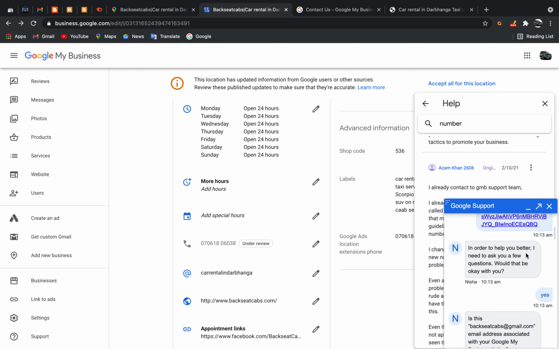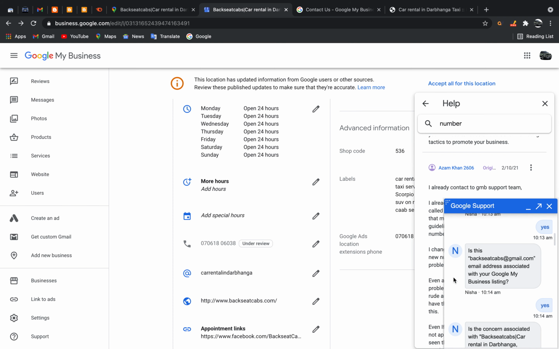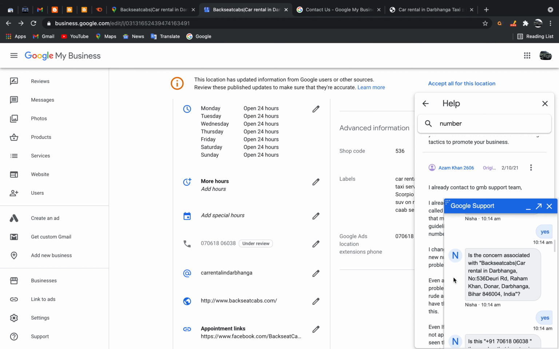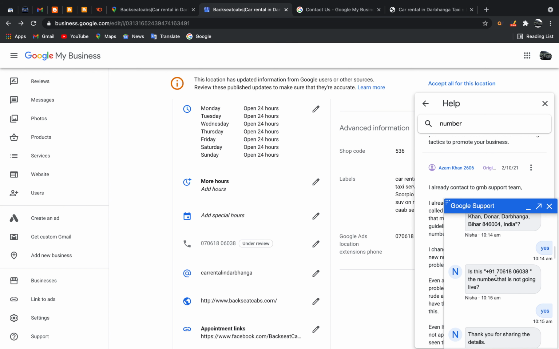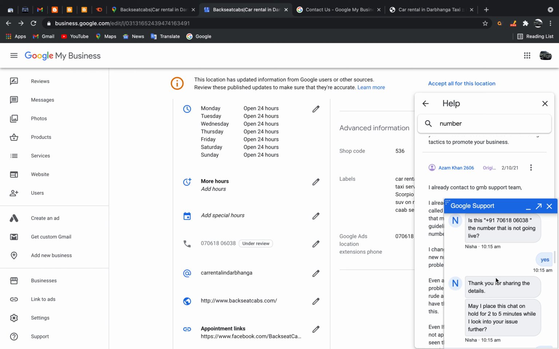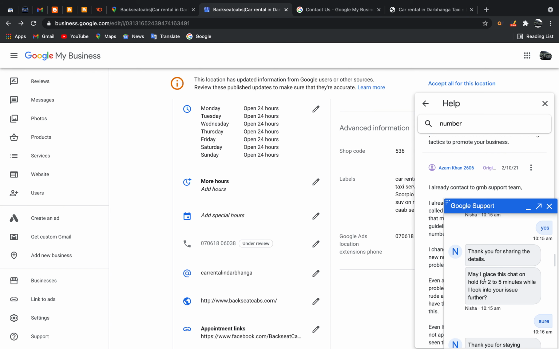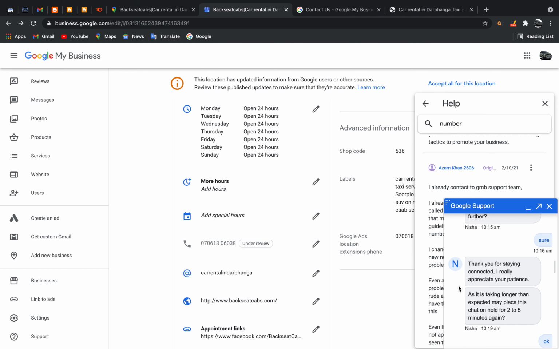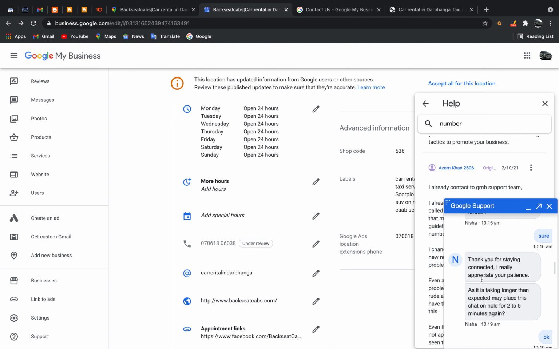Then, in order to help you better, they have to check your Gmail ID and the address, then the phone number is the same. Again they will put you on hold to check the issues, and then again thank you for staying.